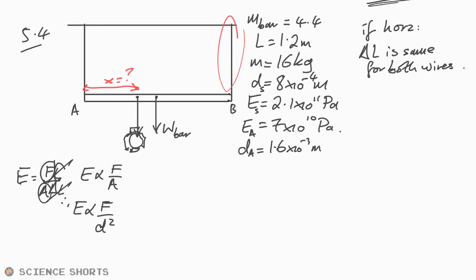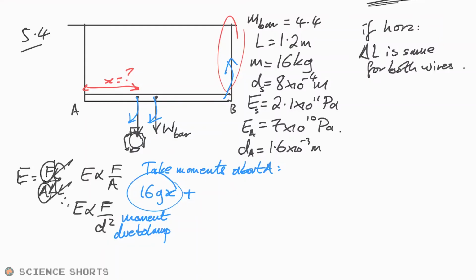So we're going to have to take moments about a point, aren't we? So I'm going to take moments about A. So what do we have going clockwise? Well, we have the force due to the lamp going clockwise, we have the force due to the weight of the bar going clockwise, but then we have the tension in the wire B pulling anti-clockwise, don't we? And so therefore we can say that 16gx, that is the force, 16 times g times the distance. So this is the moment due to the lamp, plus 4.4 g just times 1, because it's just 1 meter. So I'm just going to drop the 1 there. And that is equal to 2